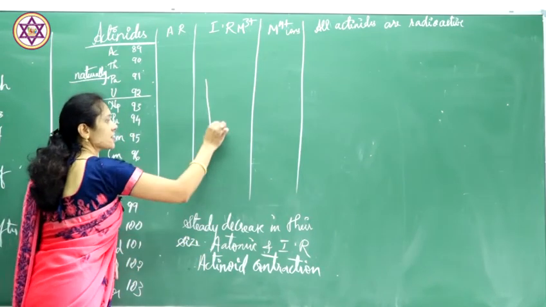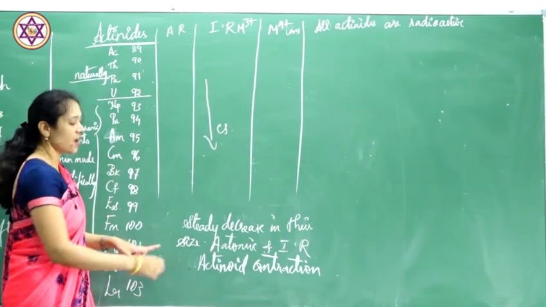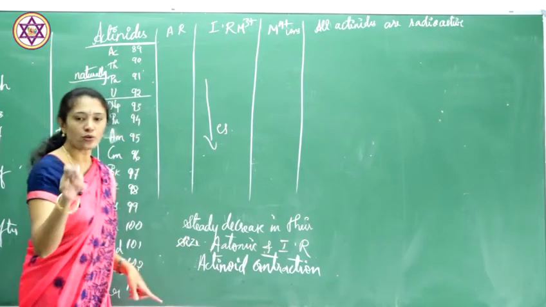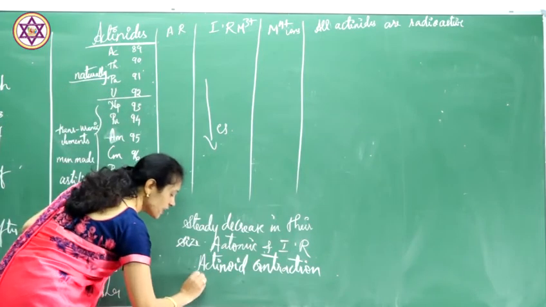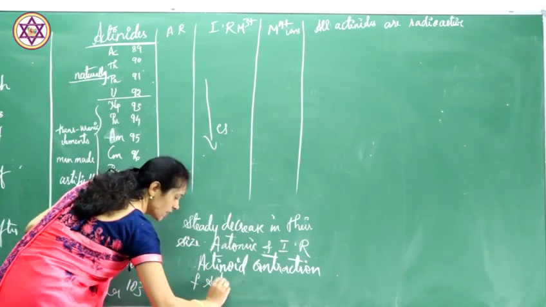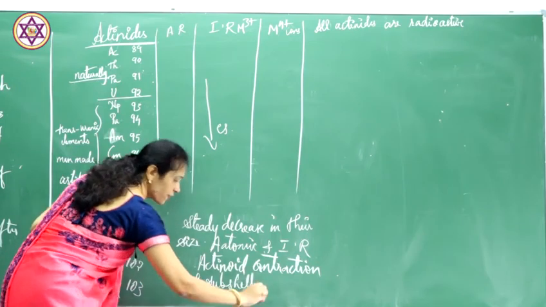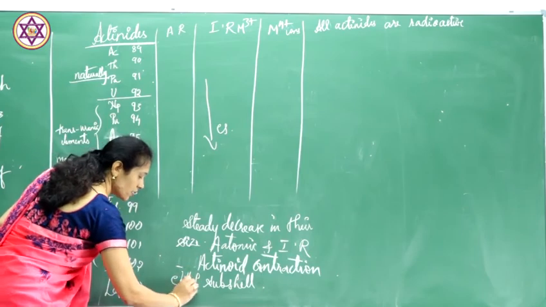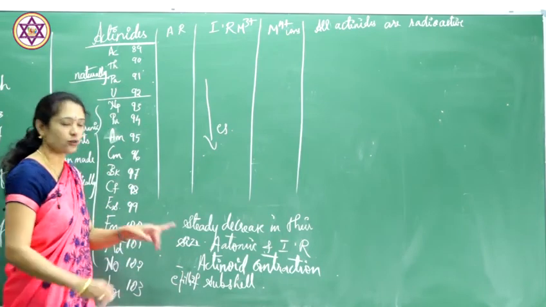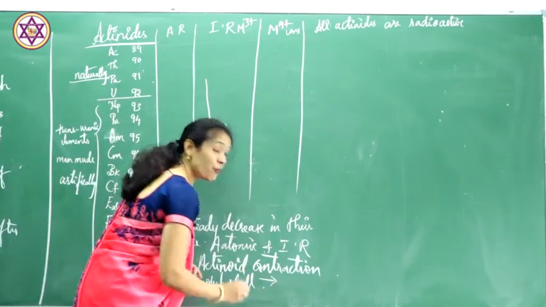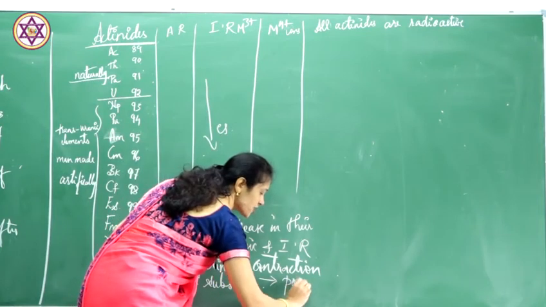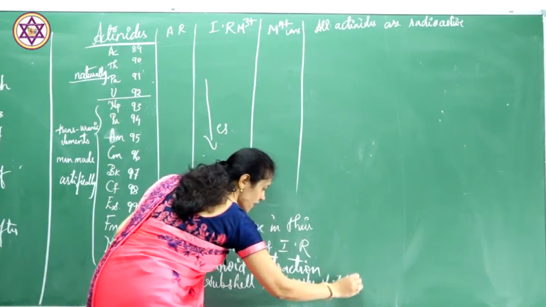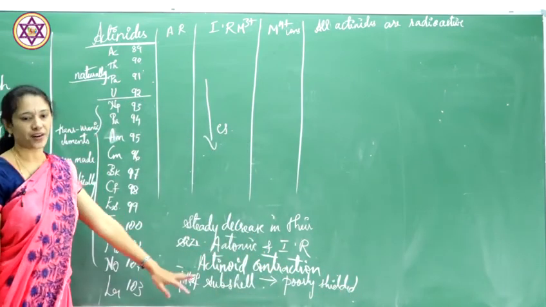You all know that the filling takes place in the f subshell, which is poorly shielded. This poor shielding in the f subshell is called actinoid contraction.